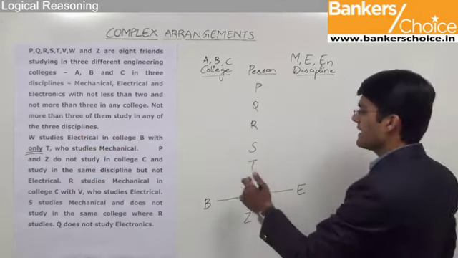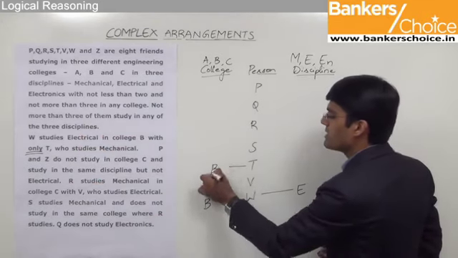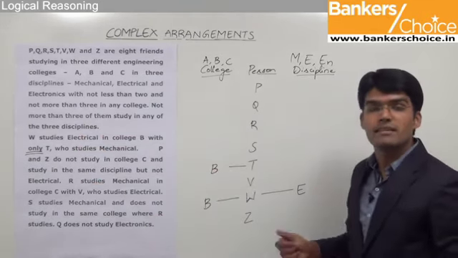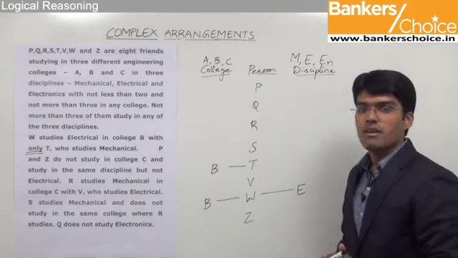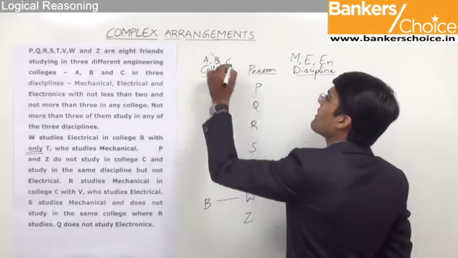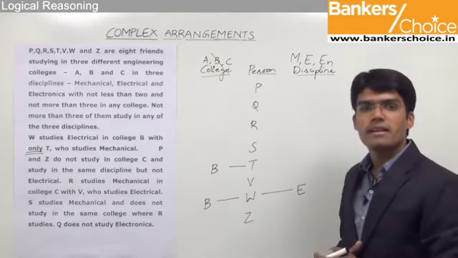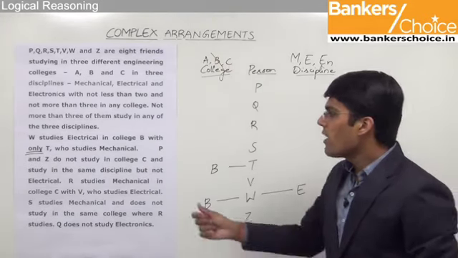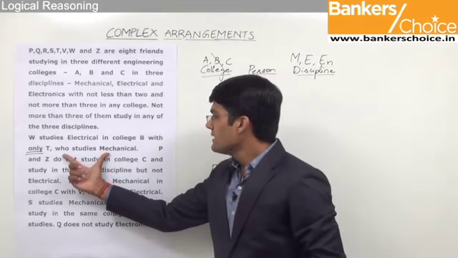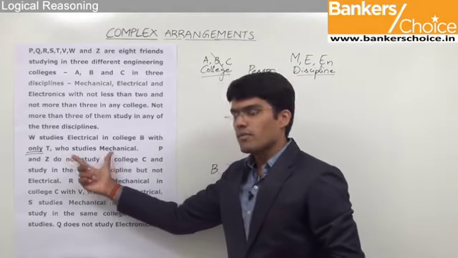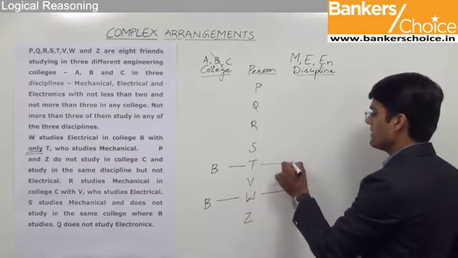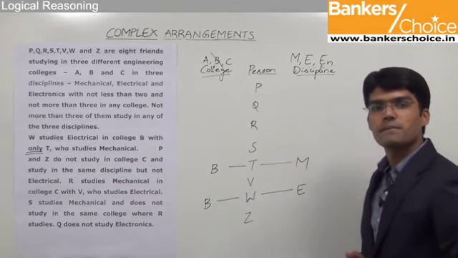So we can also understand that T studies in college B and there should not be any other student studying in college B. So immediately we can strike off B from the list of colleges, as these are the only 2 persons who can come there. And now we also know that T studies mechanical. So we can make a note of his discipline, that is going to be mechanical.